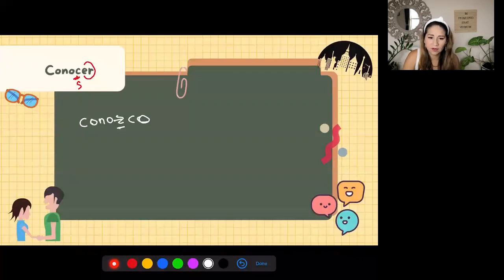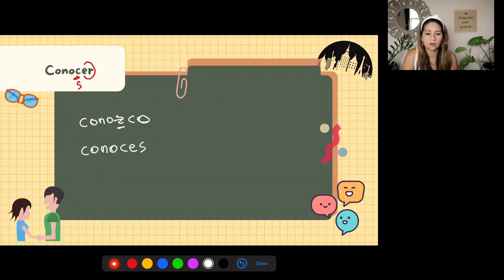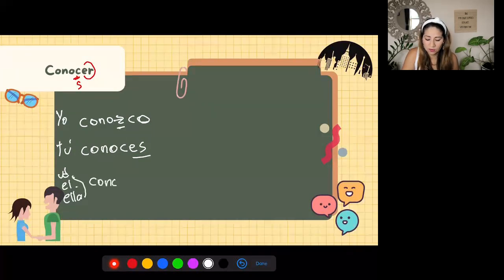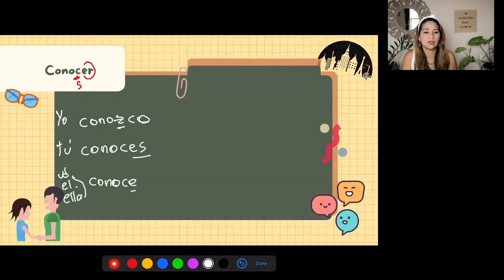And then for all the other ones, you just do what you regularly do with ER verbs. You just put the endings, dropping the ER and putting the ending. So conoces for tú, you know, tú conoces. So this is yo, this is tú, this is usted, él, ella. Usted, él, ella conoce. Usted conoce, ella conoce, él conoce.